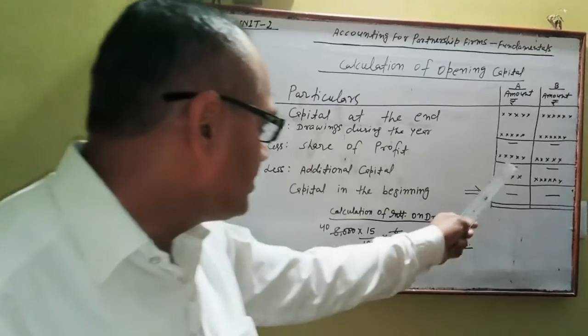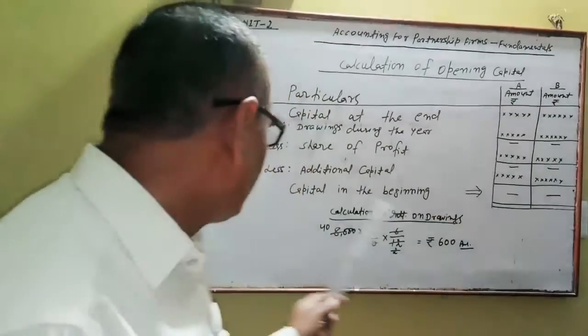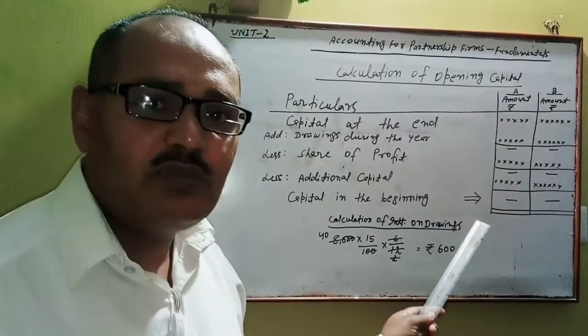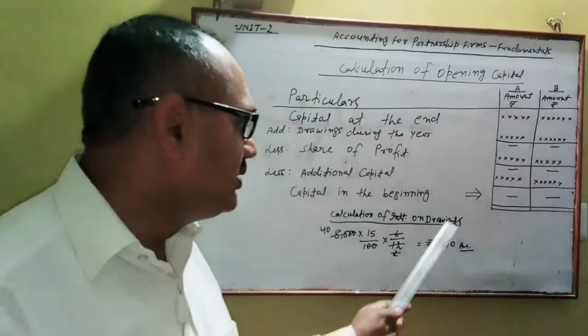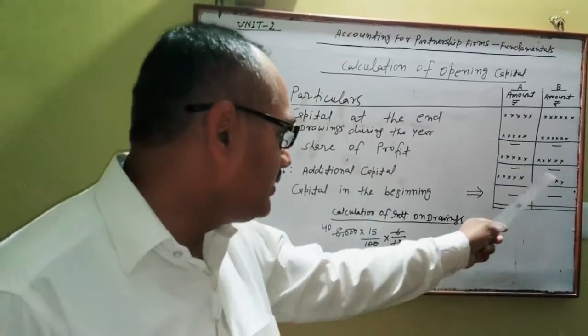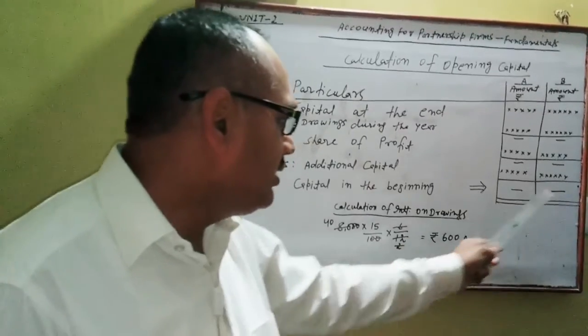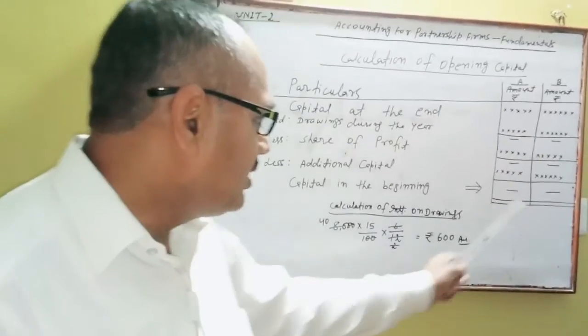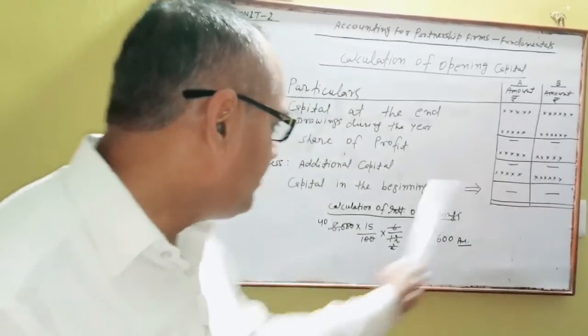Out of this new amount, again less additional capital. If any additional capital introduced by any partner, then this will be deducted here. And ultimately you got capital in the beginning, it means opening capital. This is the amount of opening capital.